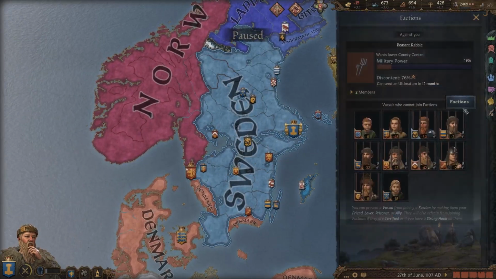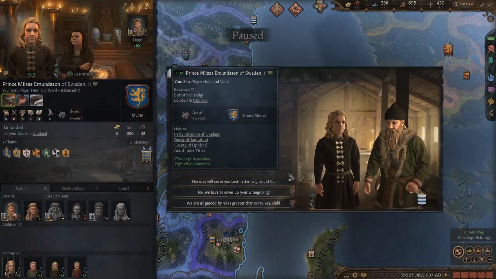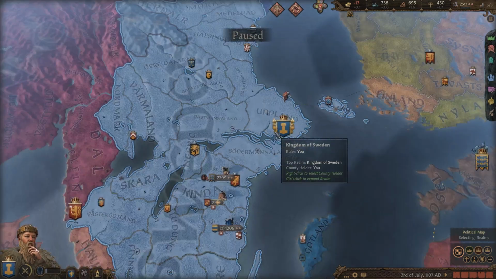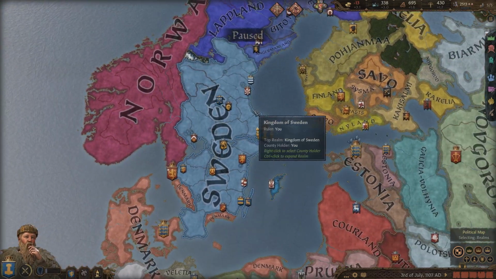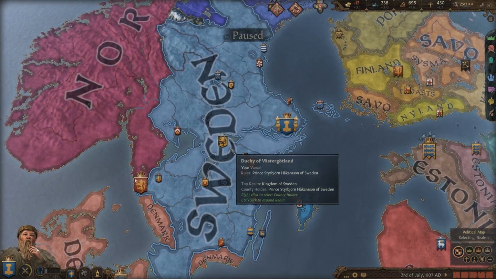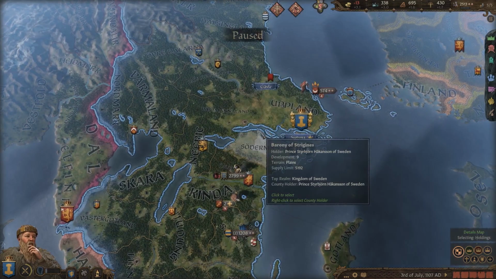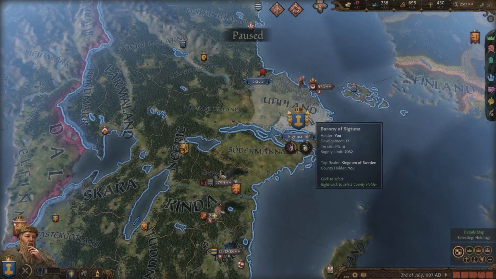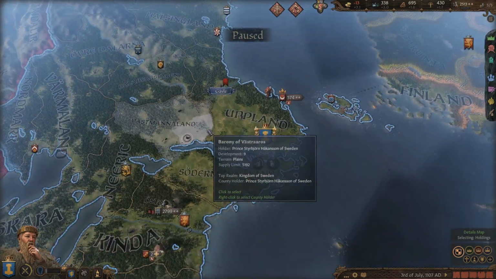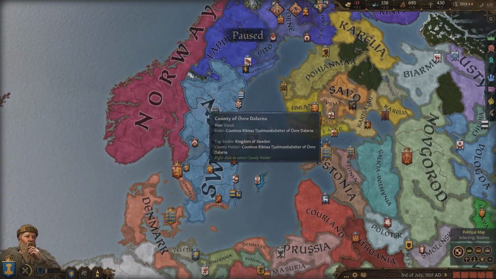But we are finally a fully formed Sweden here, and I hope that we'll be able to stay like this without a war for at least a few years so I can get organized. It's been like, the last, I don't even know how long I was playing, but just war after war after war, and it was getting so crazy. Hopefully I'll have a nice time of peace here where I can just group together my realm.